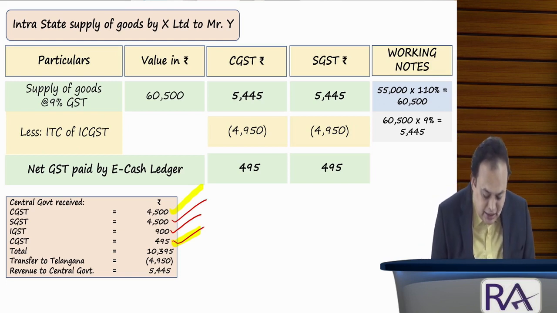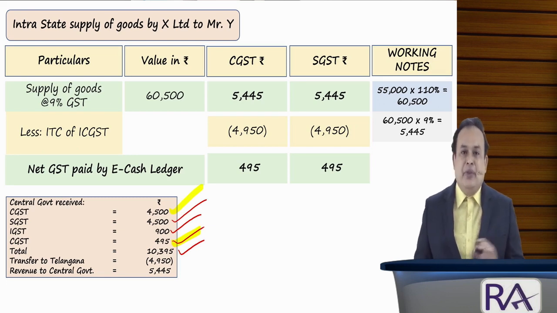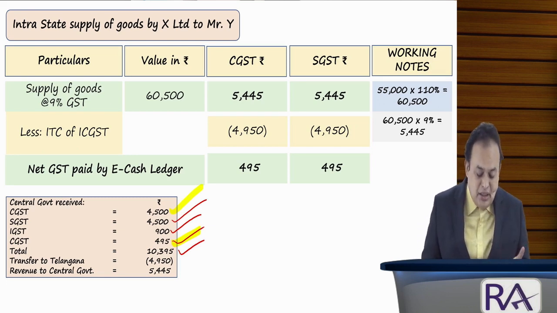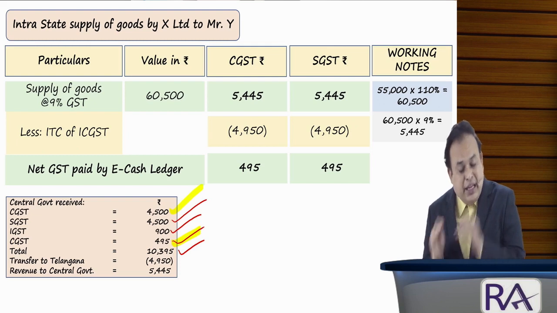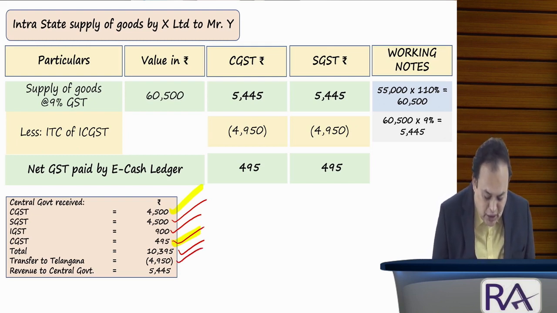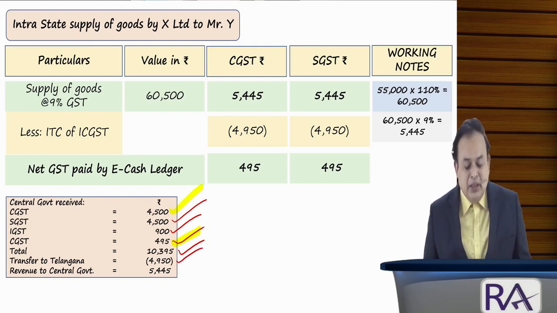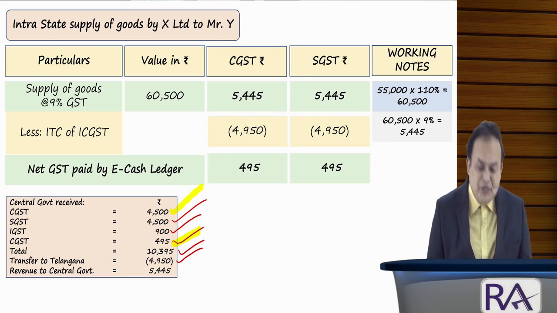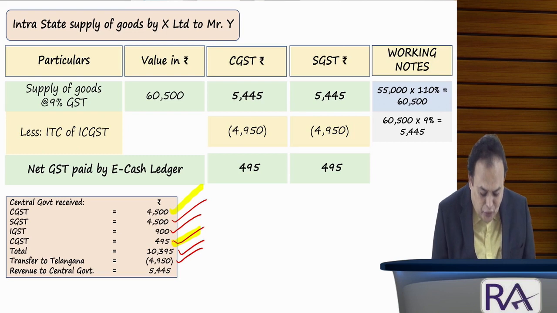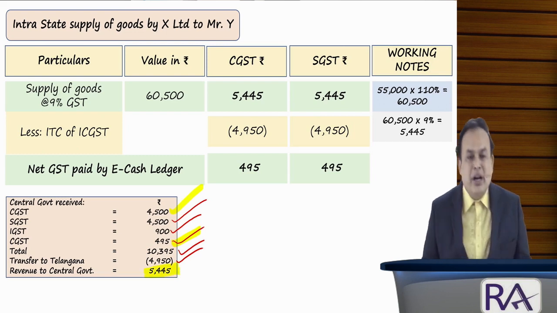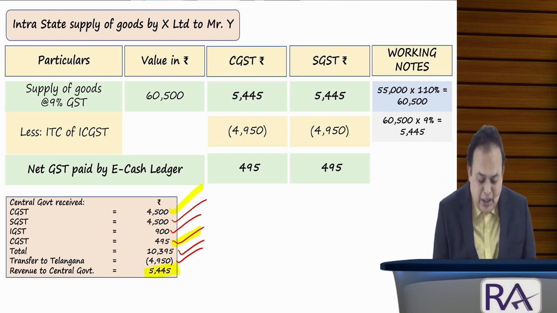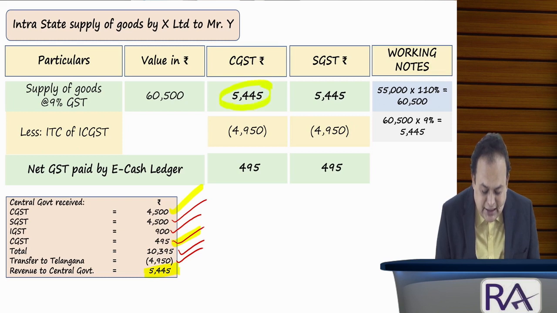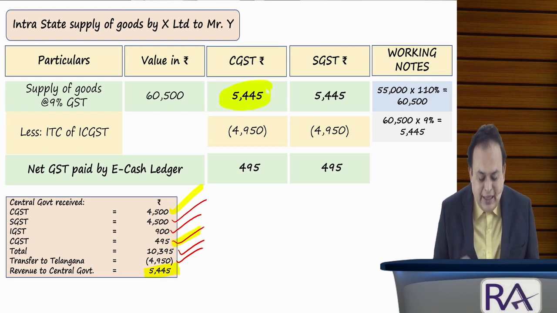Total 10,395. From that, transferred to the state of Telangana 4,950, resulting in the balance amount with the central government being 5,445 rupees, which is equal to their CGST amount. Got the clarity, my dear sir? Any difficulty, my dear sir?